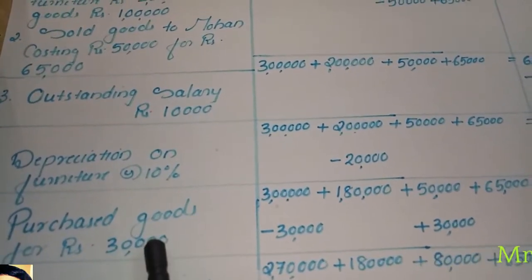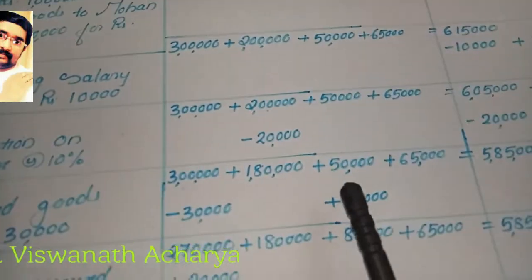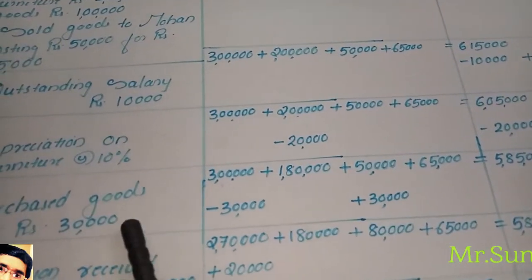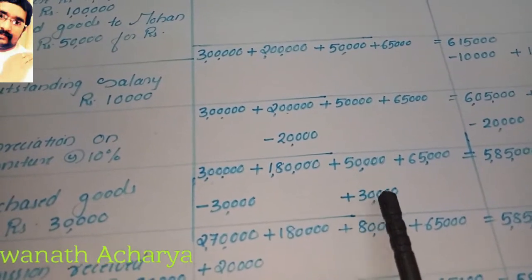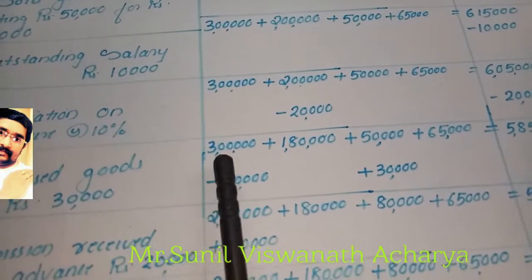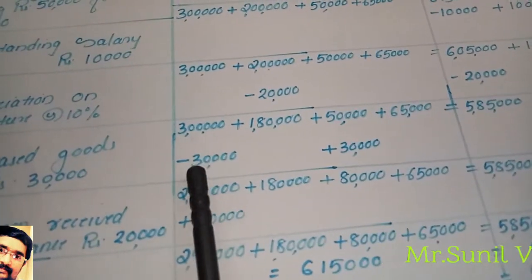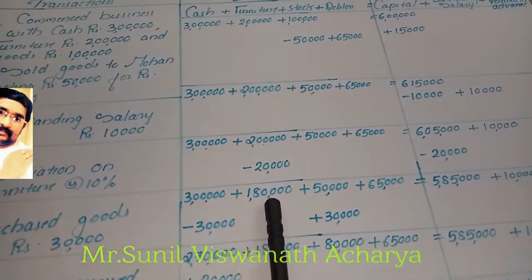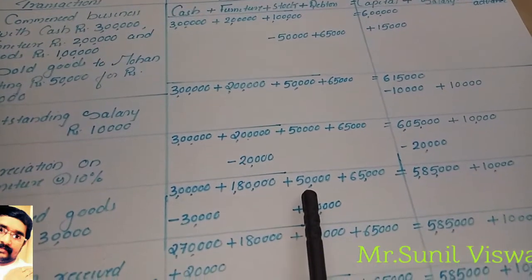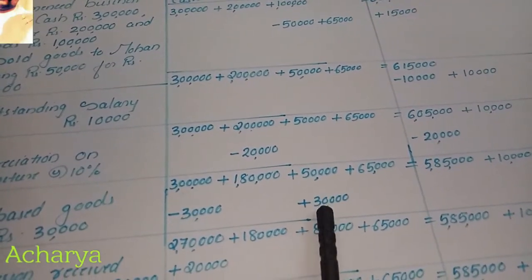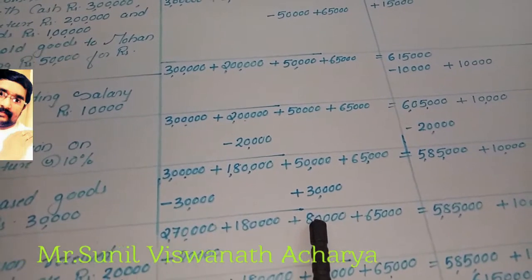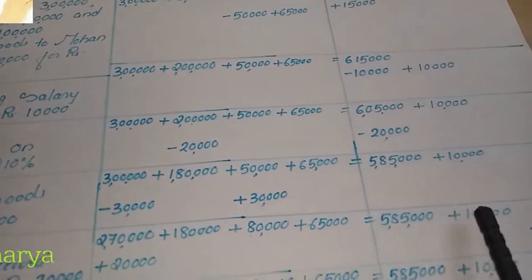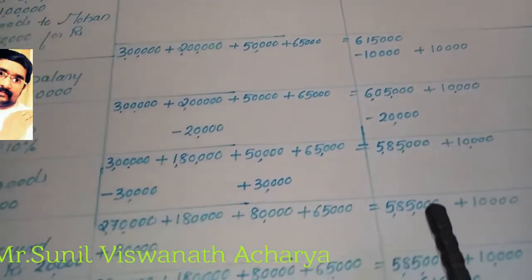When we purchase goods, what is coming to us? Stock. So stock will increase by 30,000. Already 50,000 stock was there, now we purchased 30,000 more. After that we have to underline: 3 lakh minus 30,000 we purchased, balance 2 lakh 70,000 cash. The furniture remains the same, 1,80,000, and stock is 50,000 plus 30,000 purchased more. So now stock is 80,000, debtor 65,000, capital 5,85,000, and outstanding salary 10,000.